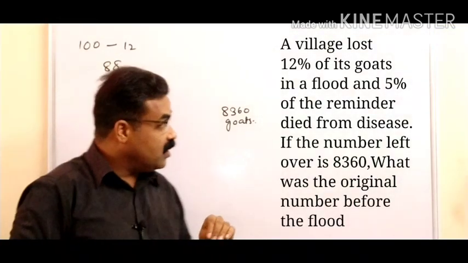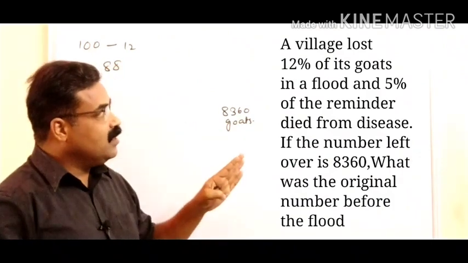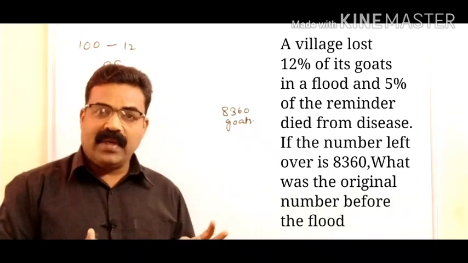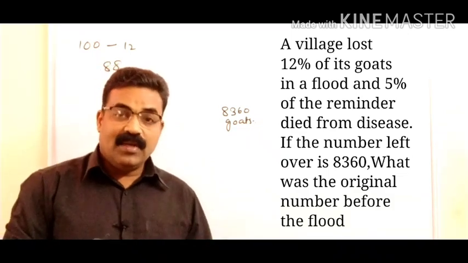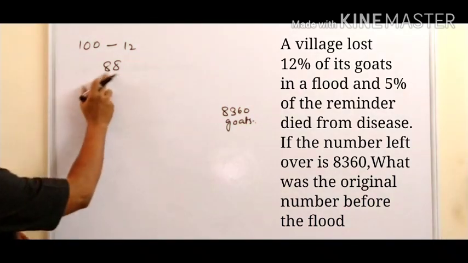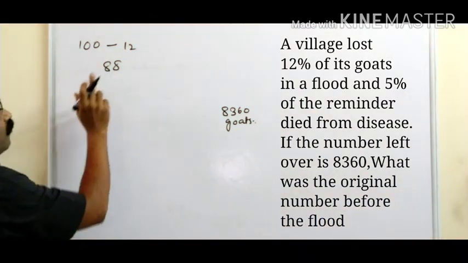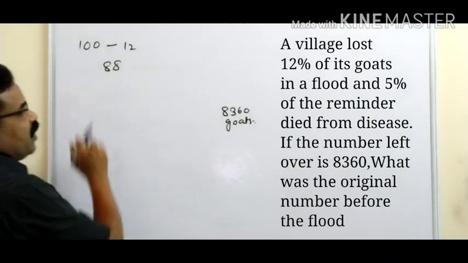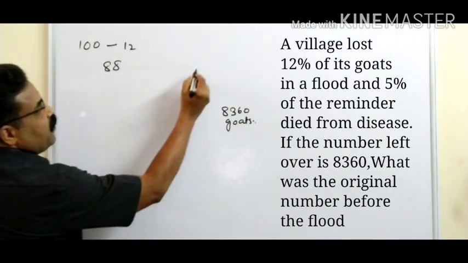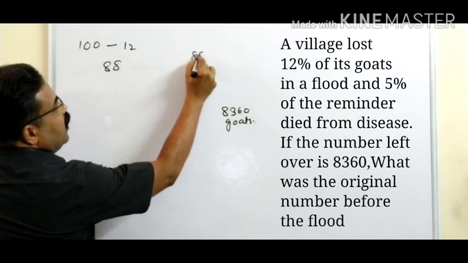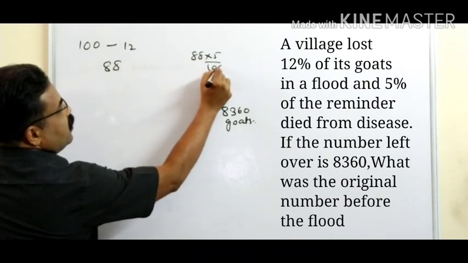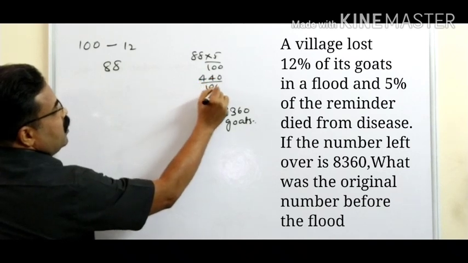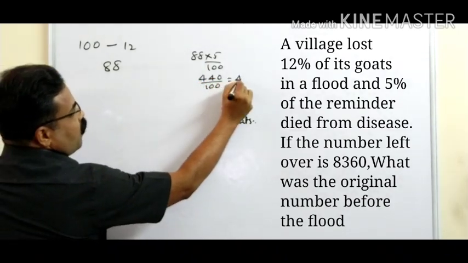Now what is given in the question? Whatever is the remainder, 5% died because of disease. The remainder is 88, and 5% of 88 died because of disease. What is 5% of 88? It is 88 into 5 by 100. 88 into 5 is 440, divided by 100. So this will be equal to 4.4.